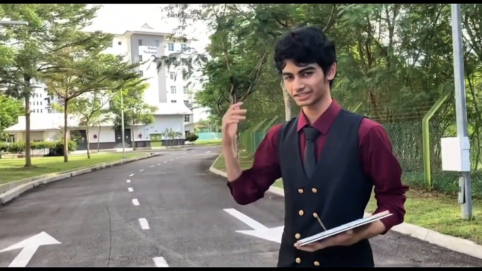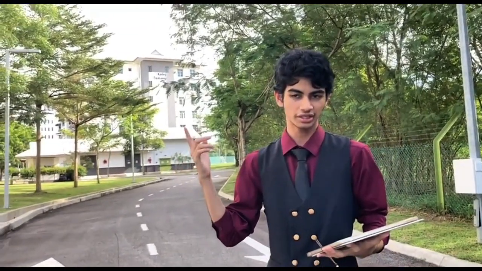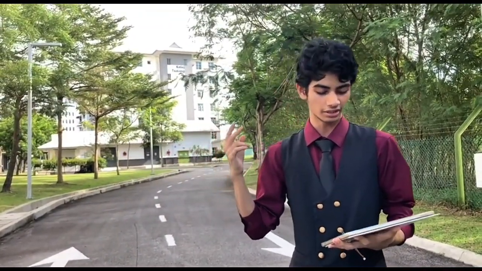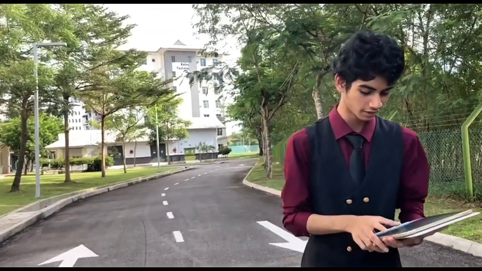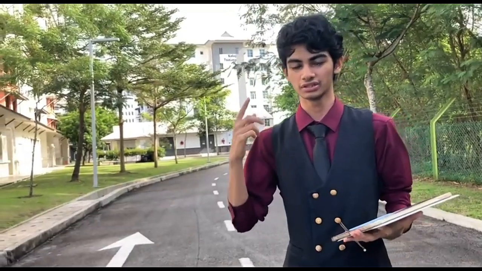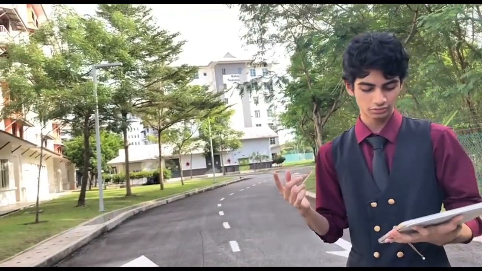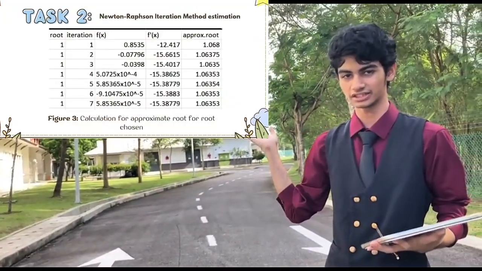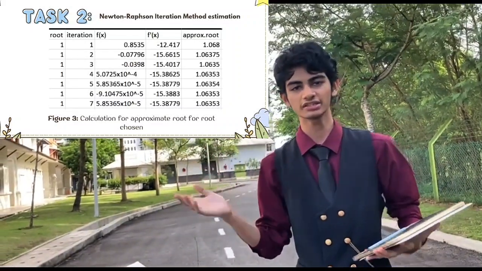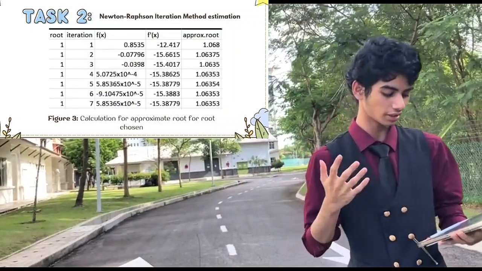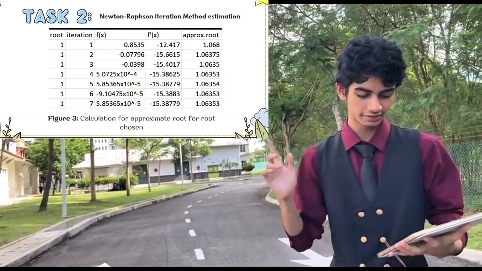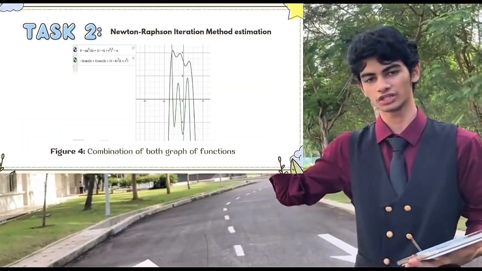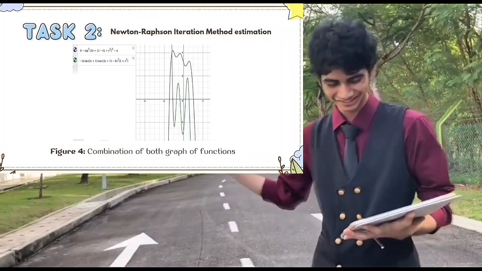Firstly, we plugged in the value 1 into our formula to get the second value of x. For the second value of x, we got 1.068 for our root. Next, we repeated the formula by plugging in the values to get these tabulated data points, which led us to the final root value, which is 1.06353. Next, here is the combination of both graphs of our functions.